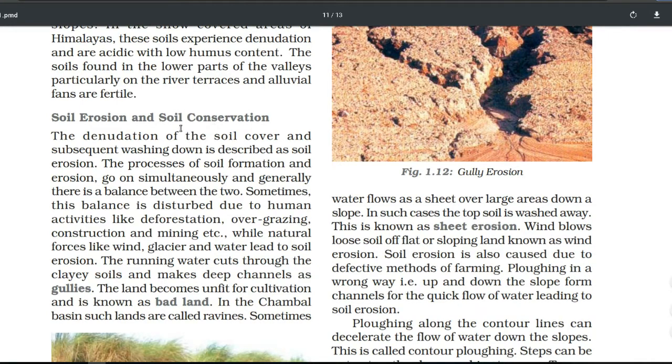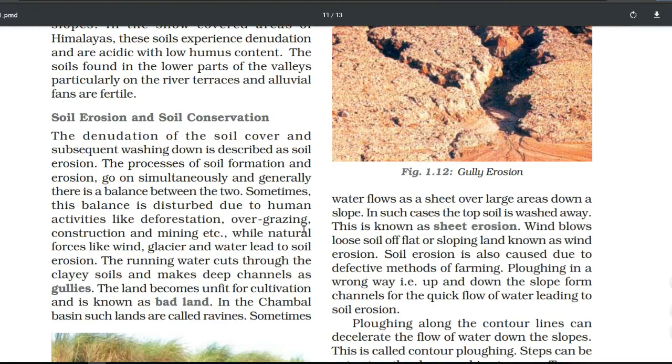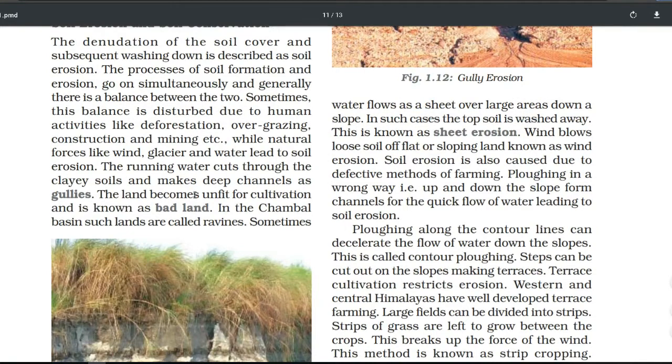After that we have soil erosion and soil conservation. When the top layer of the soil, which contains humus, is eroded by human activity or by natural activity, it is known as soil erosion. Human activities like deforestation, overgrazing, construction, and mining are mentioned here, and natural forces like wind and glaciers lead to soil erosion. After that, gullies are mentioned here. When running water cuts through clay soils and makes deep channels, it is known as gullies. After that, it becomes a badland, which cannot be used for cultivation.